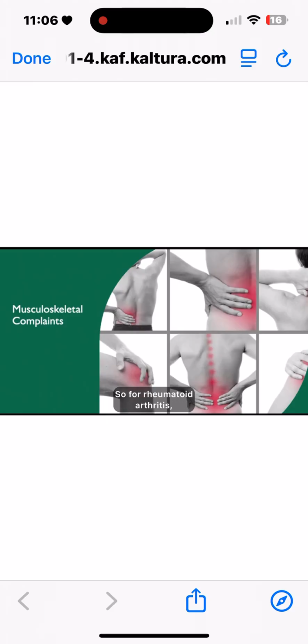So for rheumatoid arthritis, the 2010 ACR-EULAR diagnostic criteria, you have to meet all of the following. Inflammatory arthritis involving 3 or more joints, positive rheumatoid factor and or anti-citrullinated peptide or protein antibody, the anti-CCP antibody, elevated CRP and erythrocyte sedimentation rate. Other diseases will be excluded: psoriatic arthritis, acute viral polyarthritis, polyarticular gout, pseudogout, lupus, and symptoms have to be present